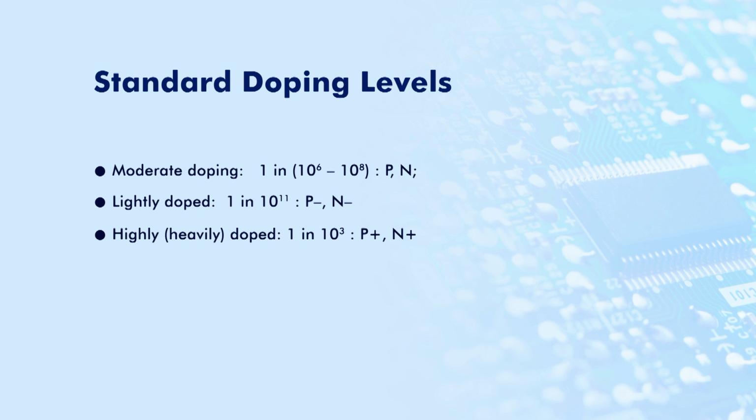So, when we have a moderate doping condition, we represent it as P or N. When we have a lightly doped condition, we represent it as P minus or N minus, and when we have a highly doped condition, we represent it as P plus or N plus.